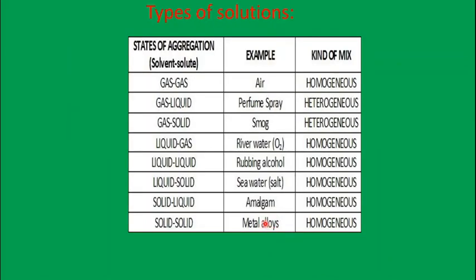Next, which are the types of solutions which you can find around you? One common example is air, which you see around you. Air is a solution that can be classified as gas in gas, that is, different states of matter and how they combine with a solvent to form a solution.